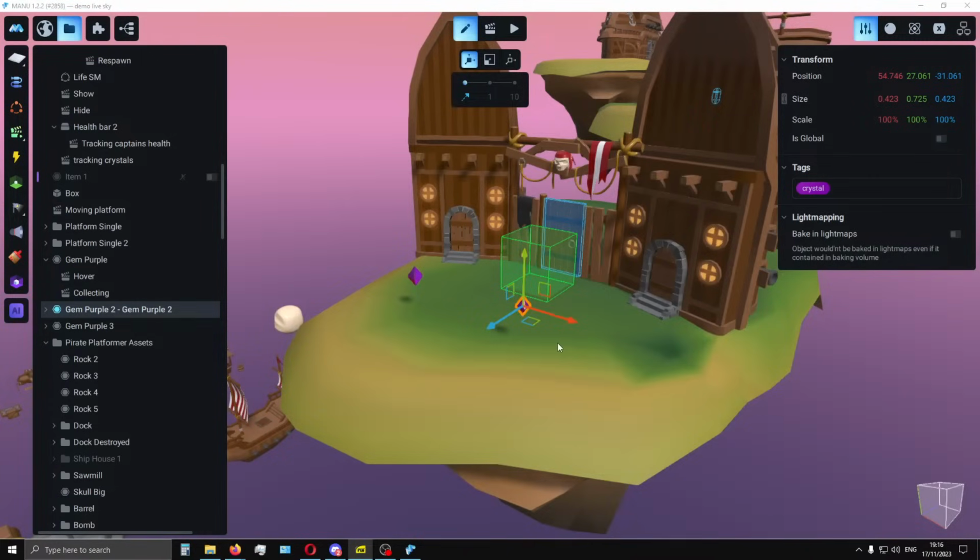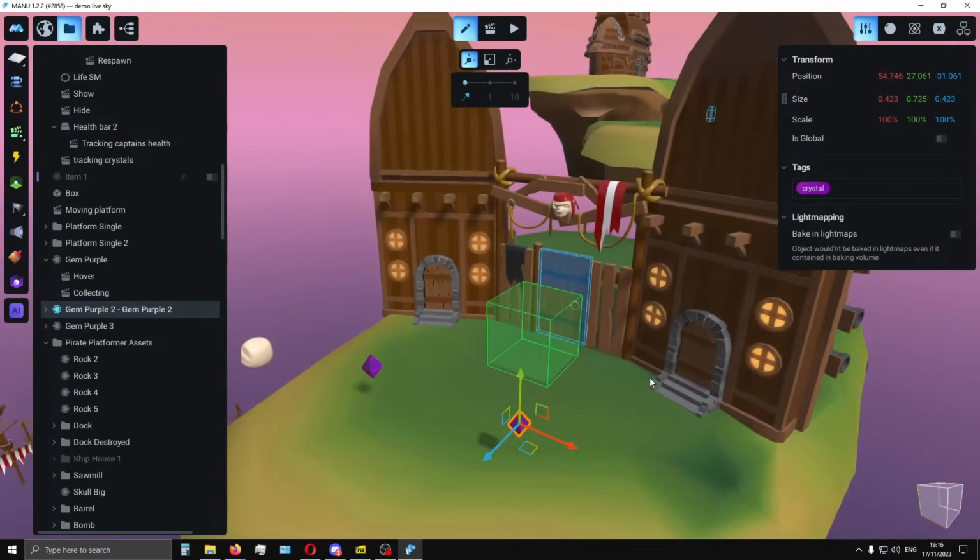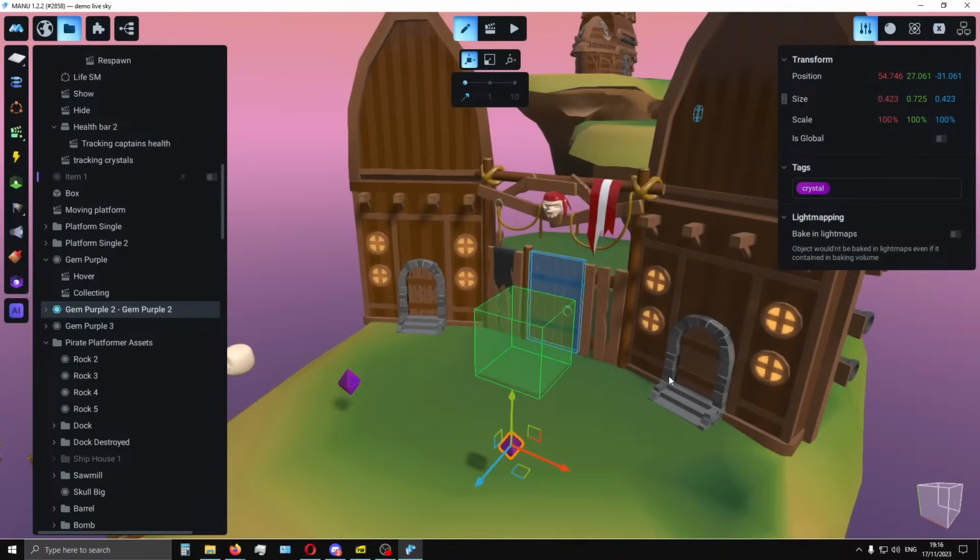Like create a video inside Manu? I don't understand what the user means. If it means just a game, a video game is the same as a game. Oh, video game, you mean? Okay. Can you repeat the question again, because I didn't hear the word game? Okay, don't worry. Yes.